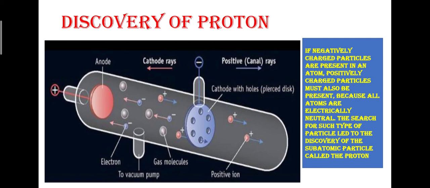You can see here in the diagram this blue ring which has holes in it, that is called the perforated cathode disc. Thomson's cathode ray experiment used two electrodes, cathode and anode, but here Goldstein has used one anode and one perforated cathode, which is a cathode with holes.